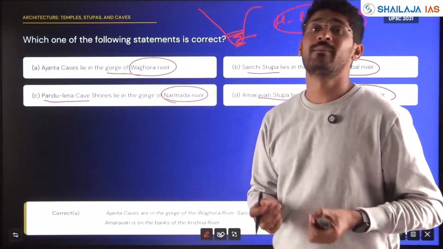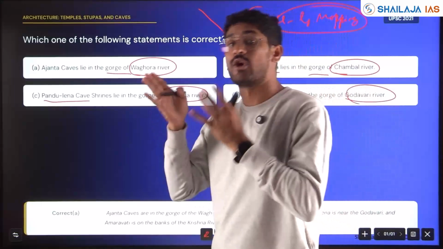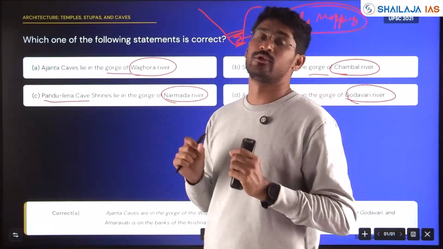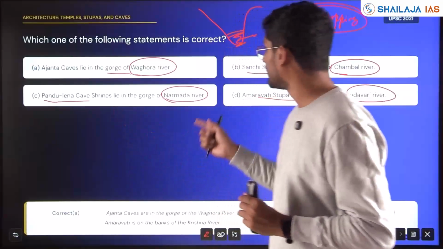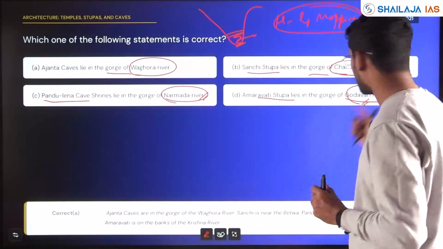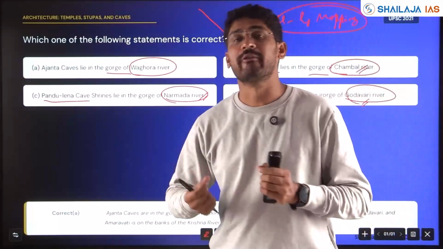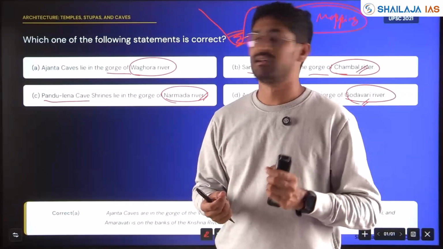But if you are not able to answer, and if you were keen, concentrated and alive during the examination, you could arrive at the answer. How? Narmada river, Chambal river, Godavari river, all these are very well-known rivers which we have studied in our geography and history.